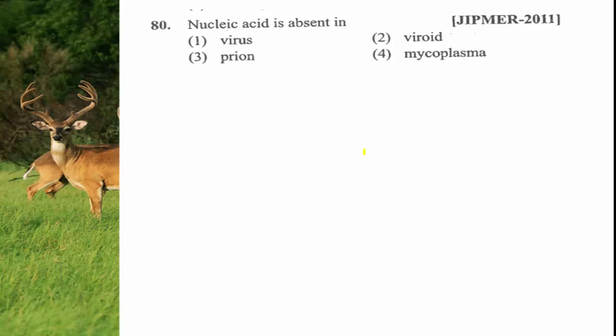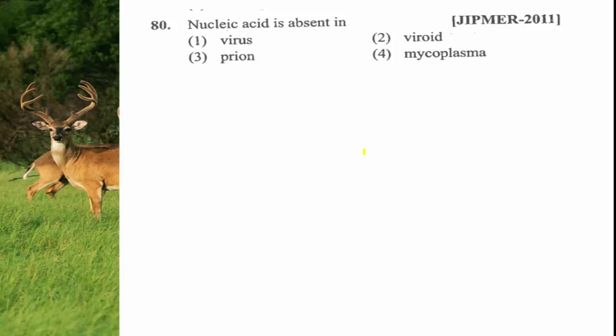Nucleic acid is absent in, and the given options are virus, viroid, prion, mycoplasma. All these are microscopic organisms: viroid, virus, prion, mycoplasma. So far known, the smallest microorganism is mycoplasma.